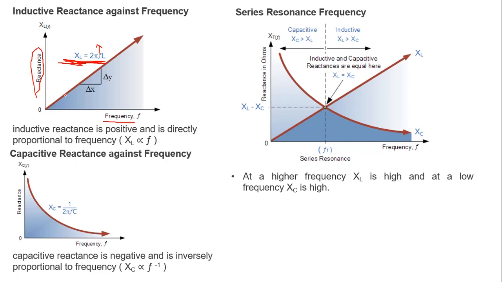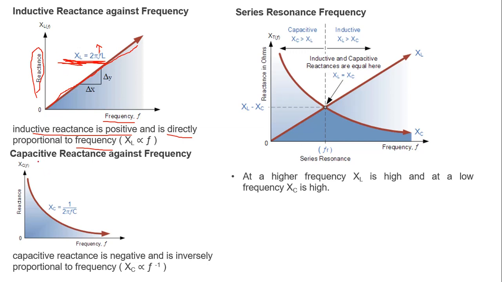From this graph we can see that if frequency increases, XL also increases. F and XL are directly proportional. That is what is given here: inductive reactance is positive and is directly proportional to frequency. If f increases, XL also increases. So this becomes a linear curve. This is how the inductive reactance changes with respect to frequency.